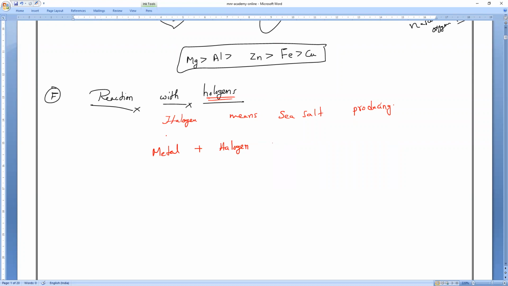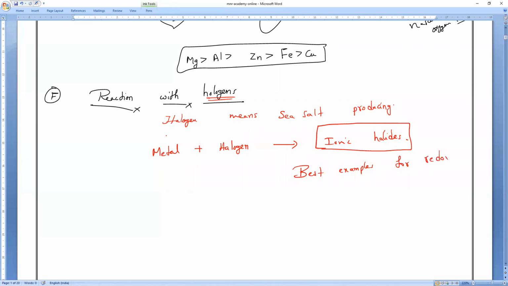When a metal reacts with a halogen, it will form ionic halides. Even these reactions are the best examples of redox reactions. Keep it in mind.